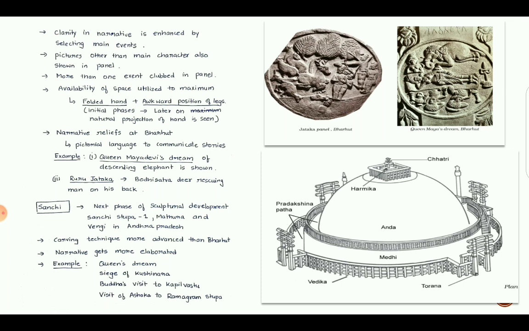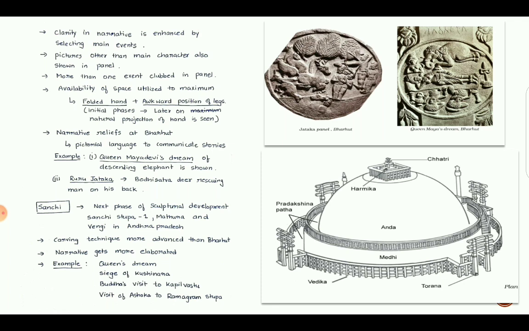The second image is the Jataka of Queen Maya's dream, where Queen Maya is shown in a lying posture, and an elephant is shown descending to her womb. So these kinds of stories, Jataka stories, were engraved in Bharhat sculptures.